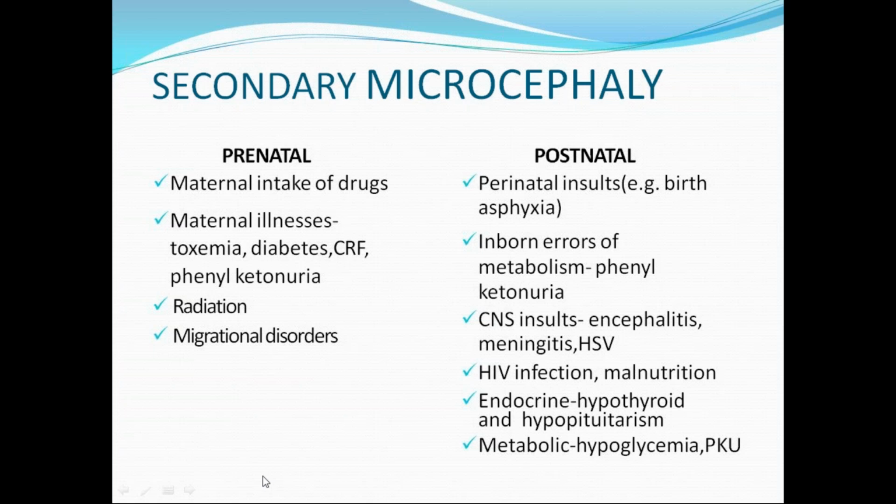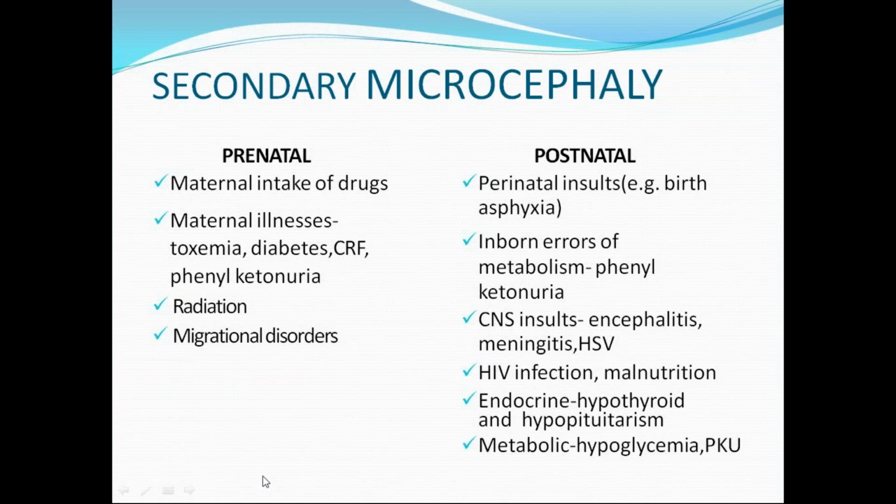These are the clinical features pertaining to phenylketonuria. We have to know all these things because when we are approaching a child with microcephaly, we should elicit some history. What could be the cause for this microcephaly? And one more thing is CNS insults like encephalitis, meningitis, and herpes simplex. Any infections to the brain, especially in the developing brain, automatically cause neuronal degeneration, white matter changes, and damage to the brain. So these CNS insults can also hamper the growth of the brain, leading to secondary microcephaly.